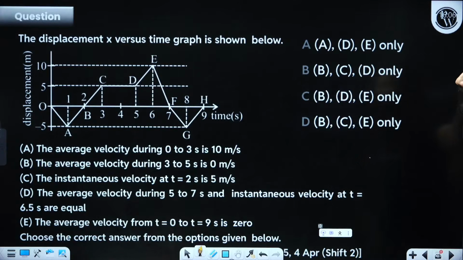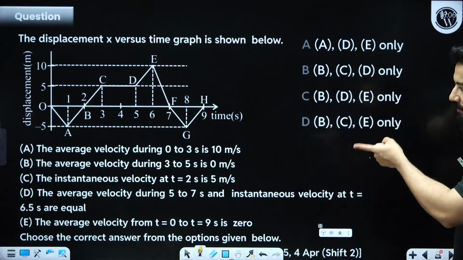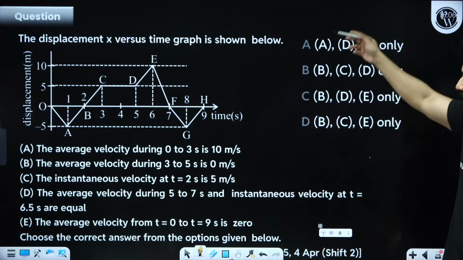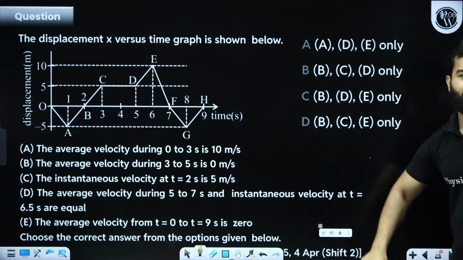The displacement x versus time graph shown below. Okay, fine, let's do it. Average velocity during 0 to 3. Solve. And see, these are the options A, B, C, D.